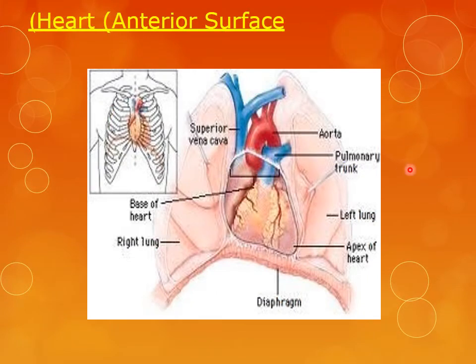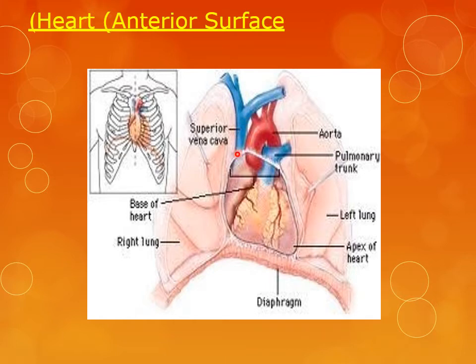So this is the right atrium, this is the right ventricle, left ventricle, and the left atrium. This is the pulmonary trunk divided into right and left pulmonary arteries. This is the ascending aorta, arch of aorta, descending aorta, and these are the three branches of the arch of aorta.